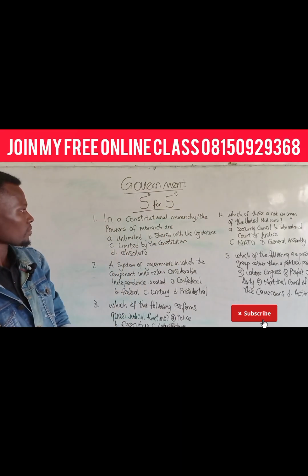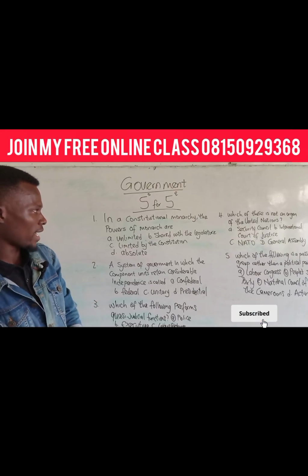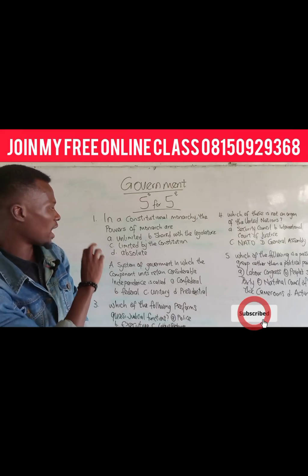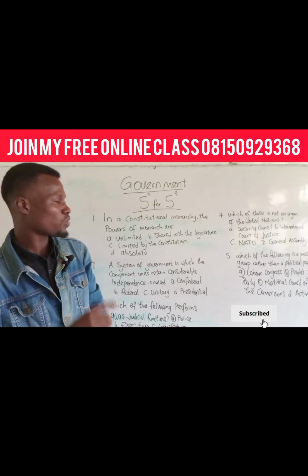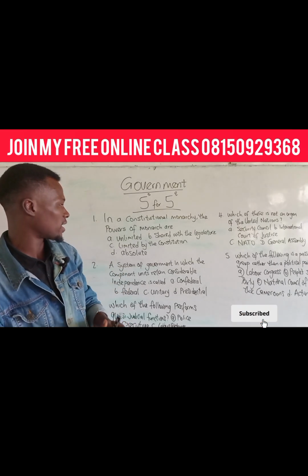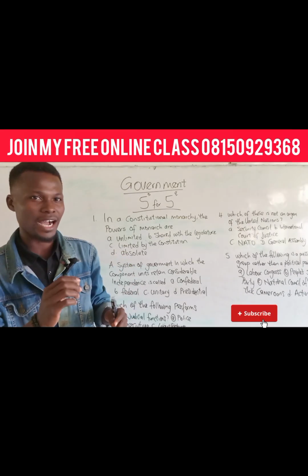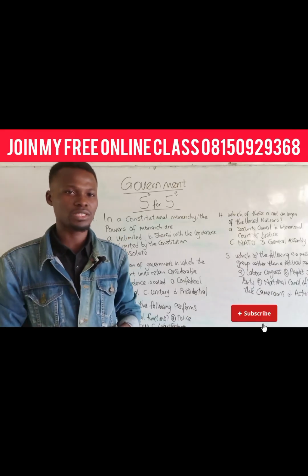Question 1. In a constitutional monarchy, the powers of the monarch are... so you now know question 1. So question 1 is, in a constitutional monarchy, the powers of the monarch are... that is question 1. What is now secret 1?